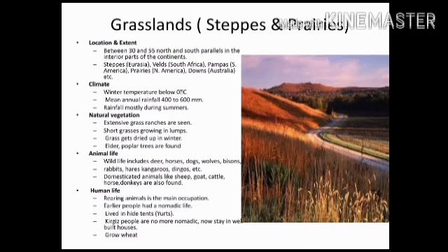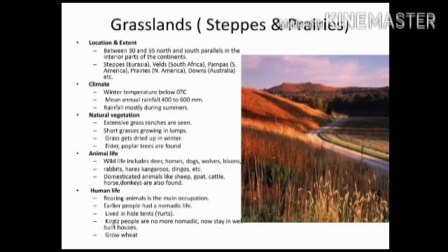Grassland, steppes and prairies. These grasslands are located between 30° to 55° north and south parallels in the interior part of the continents. These grasslands are called by different names in different countries, like steppes in Eurasia, veld in Africa, pampas in South America, prairies in North America, downs in Australia.